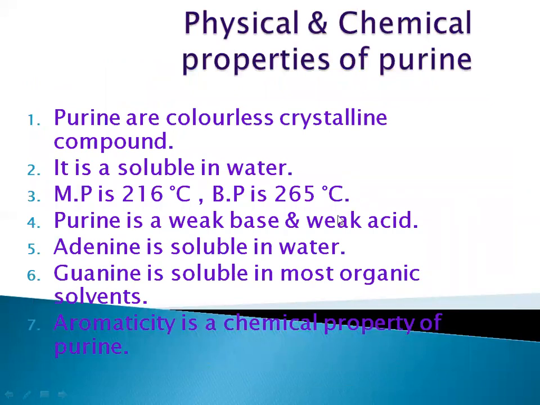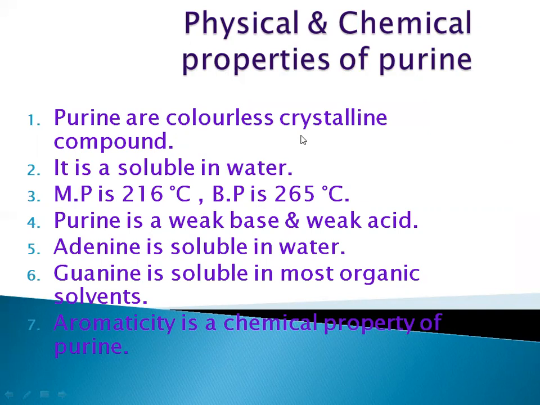Next is nothing but the physical and chemical properties of purine. Purines, as we know, are colorless crystalline compounds. After that, they are soluble in water. These are water soluble compounds. After that, the melting point is 216 degrees Celsius and the boiling point is 265 degrees Celsius. Okay. Purine is a weak base as well as a weak acid.